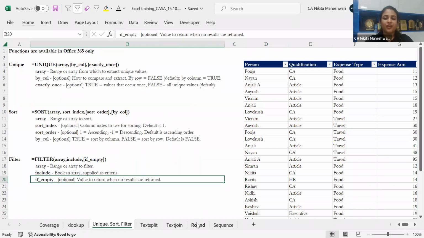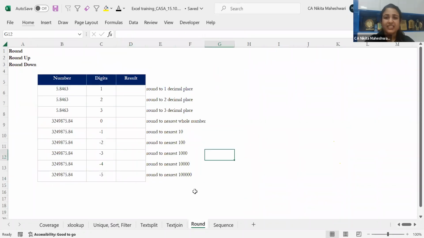Great. So I think it's 7:13 already, and considering that this round function was something that was required to be discussed, considering our financial reporting and everything. It's a very small function, but it can work wonders for our reporting. So let us look into this. This can be a little lighter function, not as complicated as the XLOOKUP function. So I think this will be of interest and easier understanding to everybody. So let's just see what the round function does.